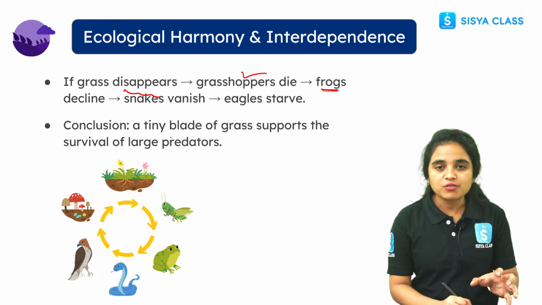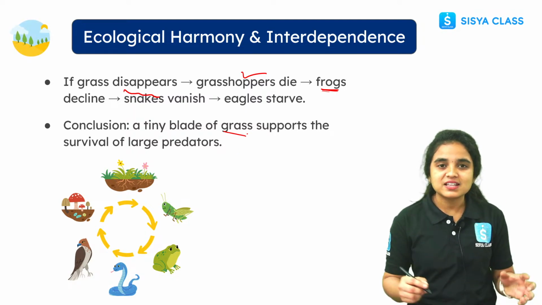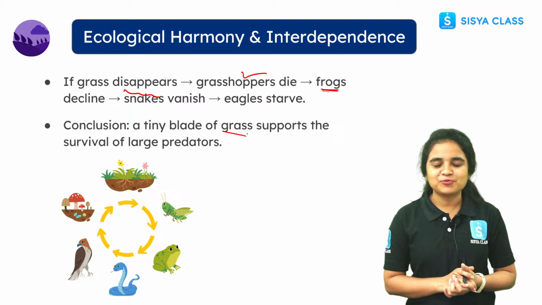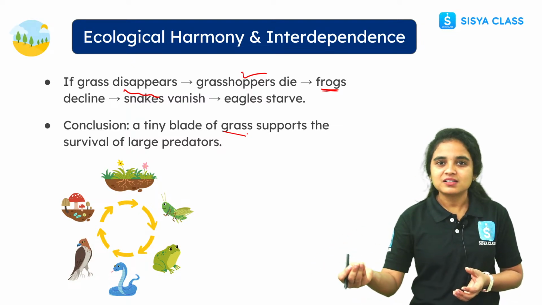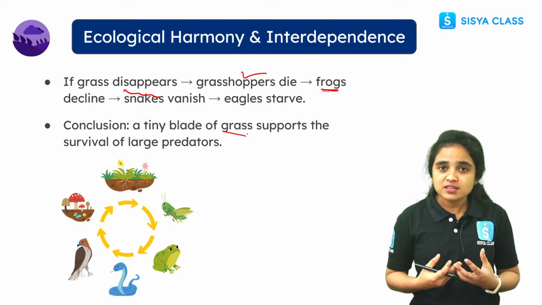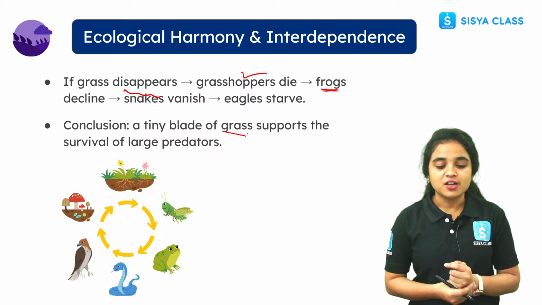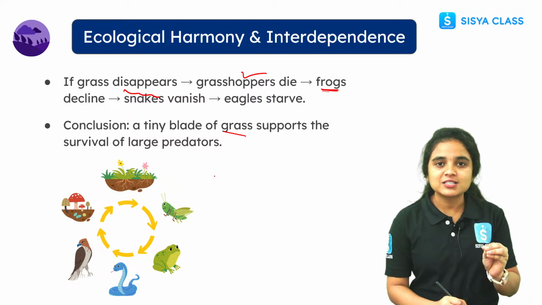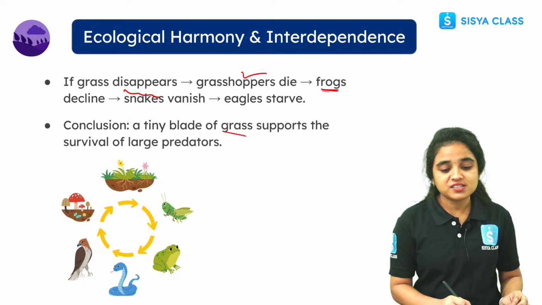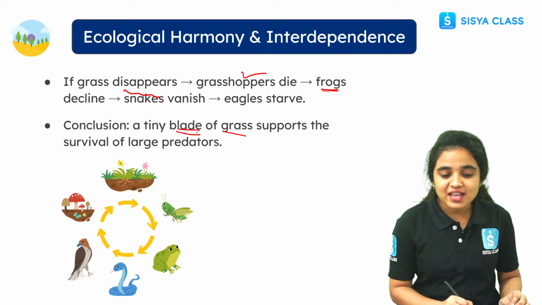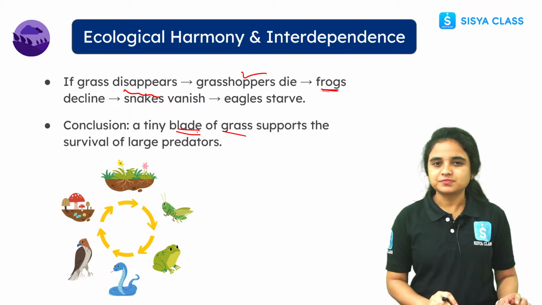See, the conclusion of this ecological harmony: a tiny blade of grass supports the survival of large predators. We think we are eating the food items, but if the grass disappears, what will happen to us? It will impact every living organism present in our nature. Every living organism plays an important and major role. So a tiny blade of grass is a very important thing that supports large predators, right?